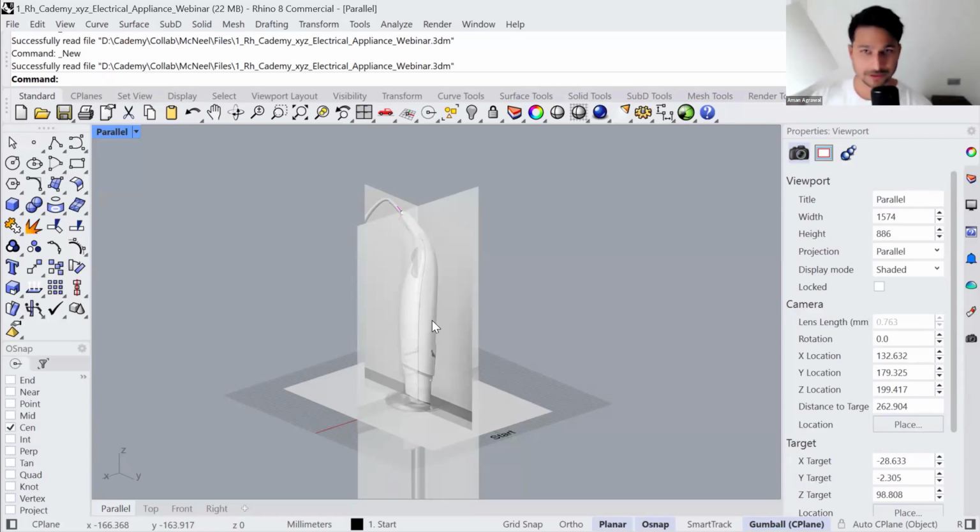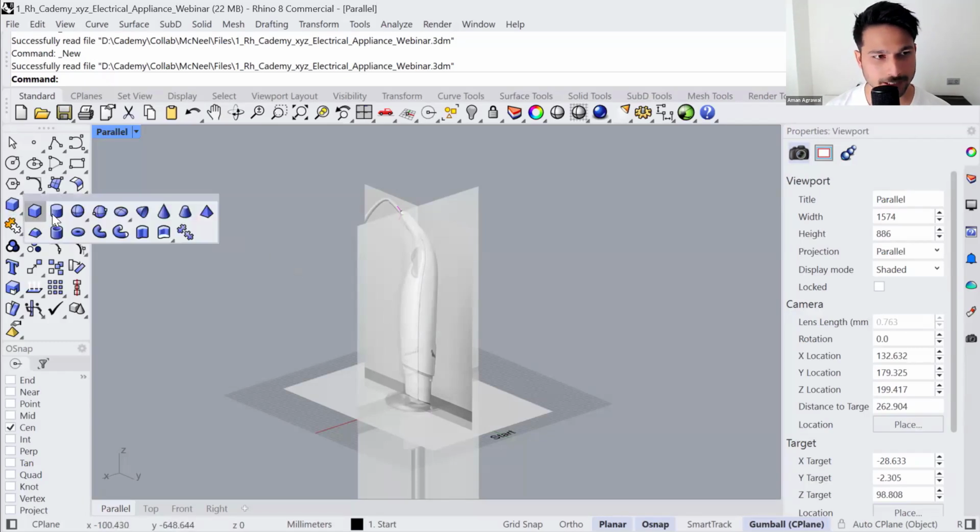Now this rectangular surface is made out of fibers. Let me take out another prop. So these are the fibers, threads on that fabric, which go in one direction, which is the U direction, and the V direction, the opposite direction. Just keep that in mind. So rather than generating the surface in its final form, what we will do in this exercise is we will create these U and V curves. And then using these curves, we will stitch back the surface. Let me show you the topology of the surface. And then we will start with the exercise.